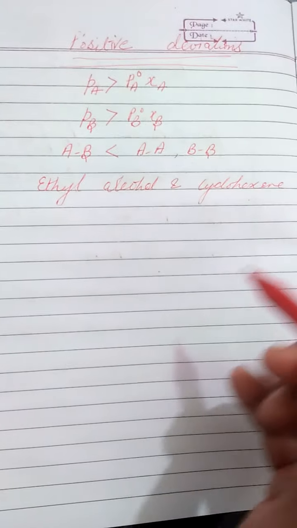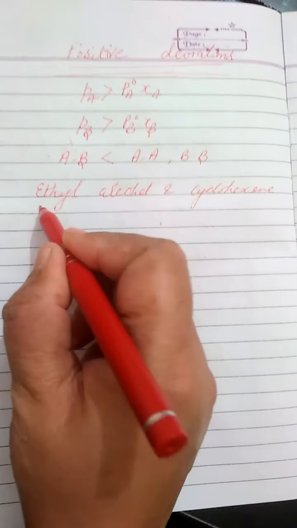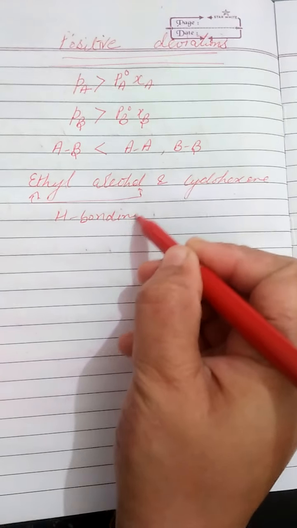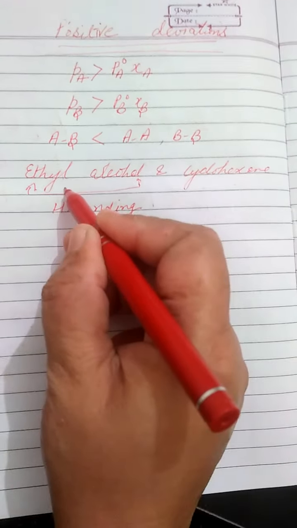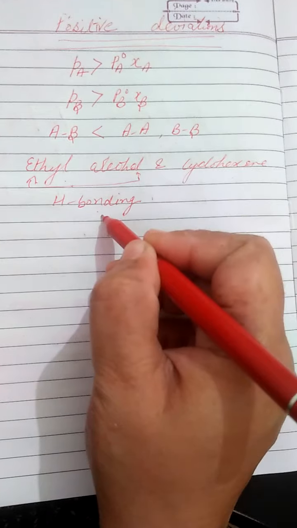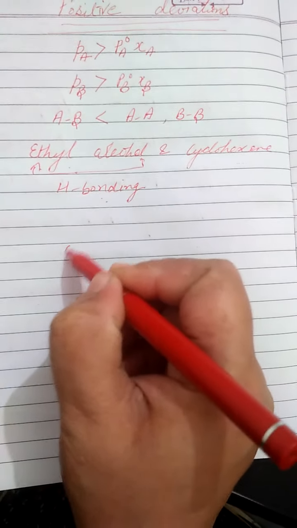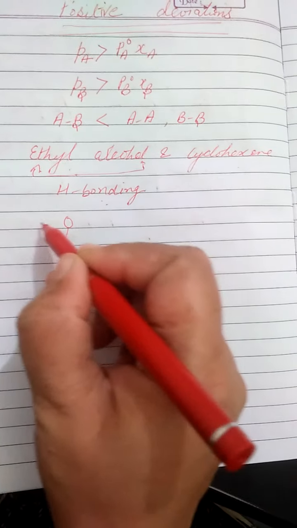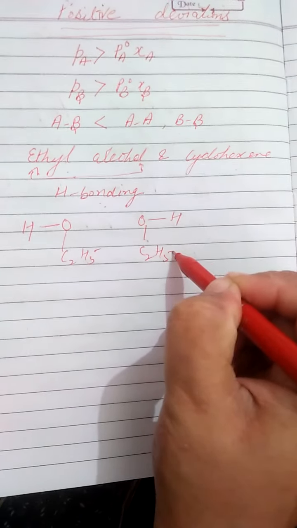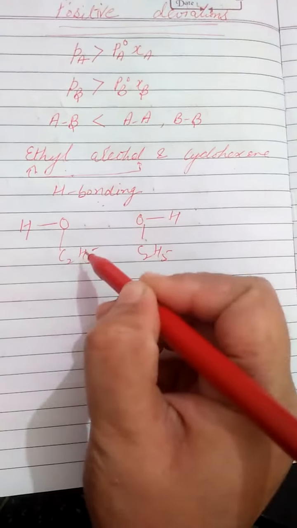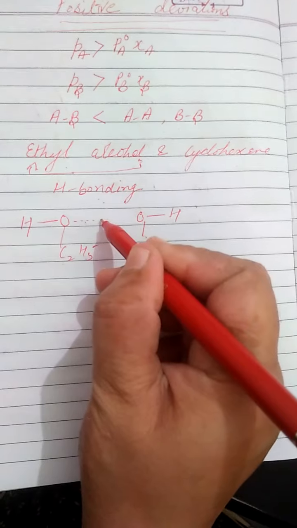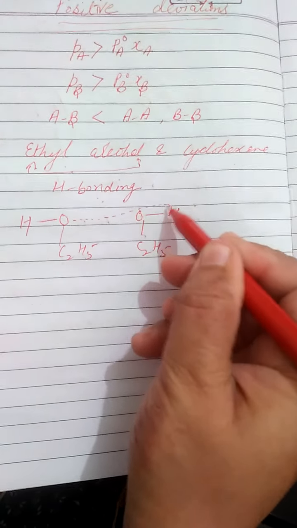Why so? Today we will discuss it, because we know very well that in ethyl alcohol there is hydrogen bonding between the ethyl alcohol molecules. Each ethyl alcohol molecule is physically bonded with another ethyl alcohol molecule by hydrogen bonding. For example, I am just going to draw it. This is one molecule of ethyl alcohol, C2H5OH, and that is another molecule of ethyl alcohol. Now these two molecules are physically bonded with hydrogen bonding.